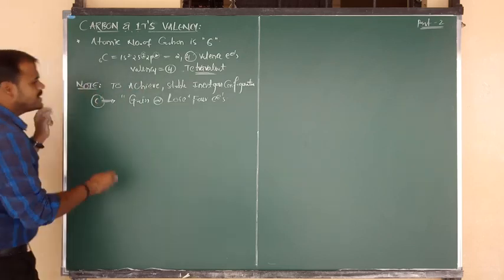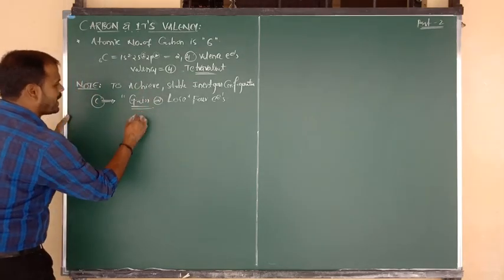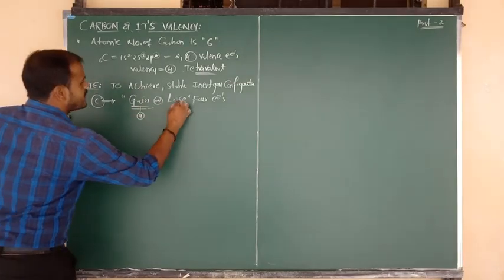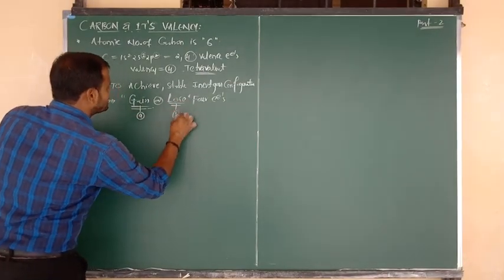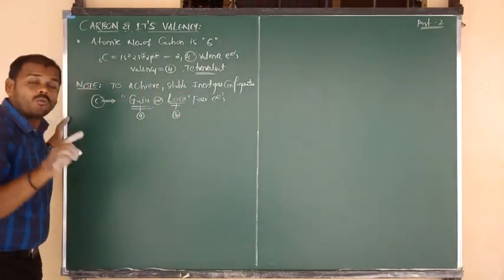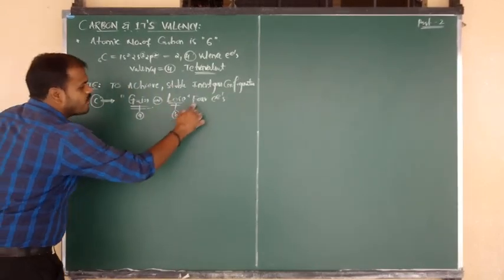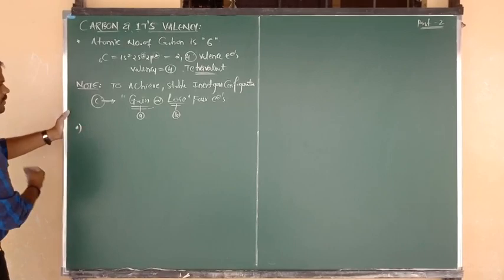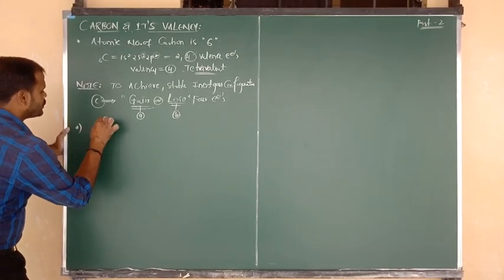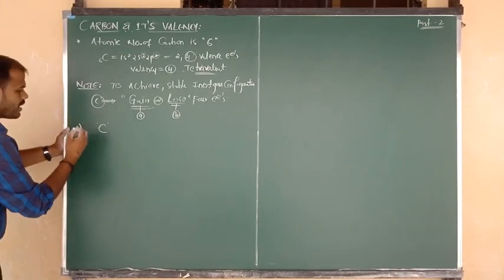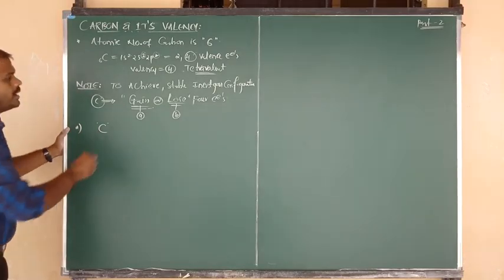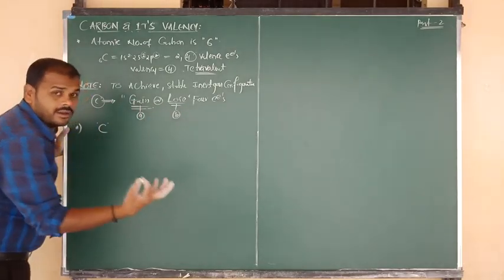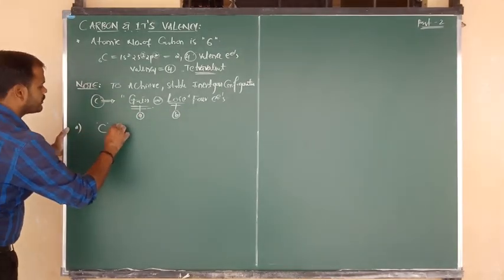First suppose I apply condition 1, and then condition 2. Condition A: by gain of 4 electrons, what will happen? Condition B: by loss of 4 electrons, what will happen? Case 1: first suppose I take C, carbon with atomic number 6. Suppose it gains another 4 electrons.